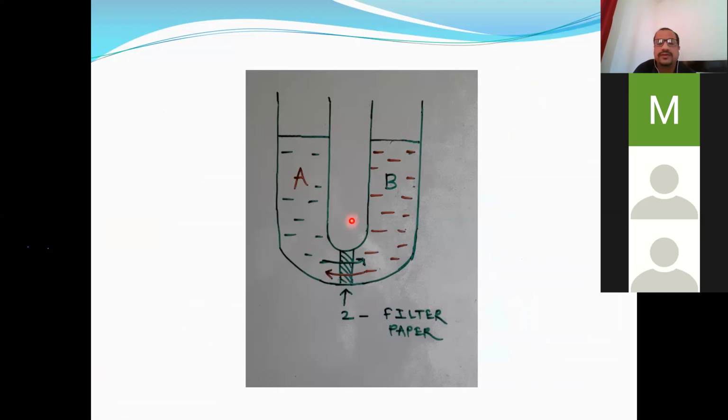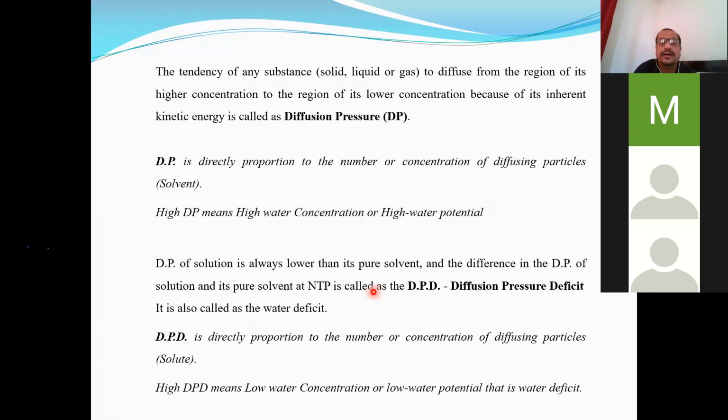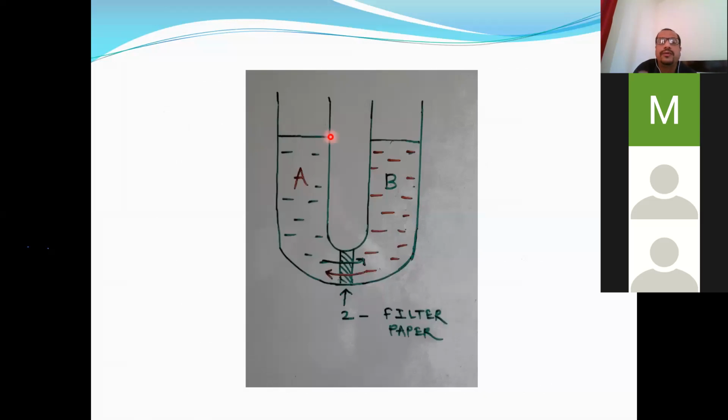Now you can see that this diffusion takes place due to one pressure which develops here in this limb A, the limb of solvent, and that pressure is known as diffusion pressure, DP. Now what is this DP? DP, diffusion pressure, is the potential ability of any substance, solid, liquid or gas, to diffuse from the region of its higher concentration to the region of its lower concentration.